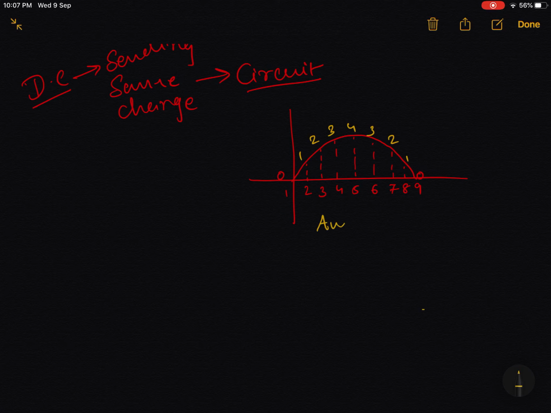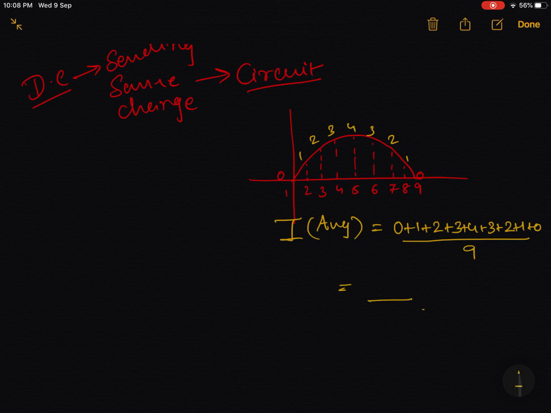So the average value of my alternating current over a half cycle, I average, would be equal to 0 plus 1 plus 2 plus 3 plus 4 plus 3 plus 2 plus 1 plus 0, the whole divided by 9. And this is how you can find your average value. Now the answer that you get would be a fixed number, a single number which is corresponding to the direct current equivalence, which is equivalent to a direct current.